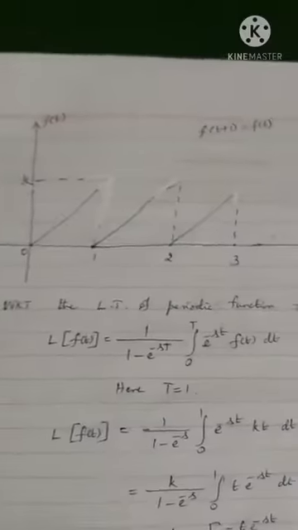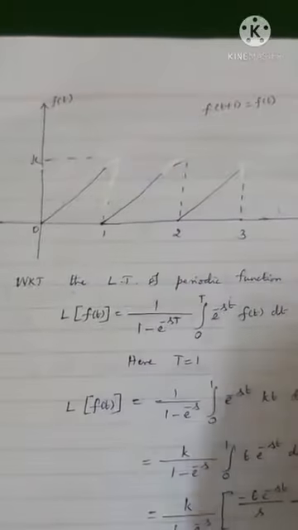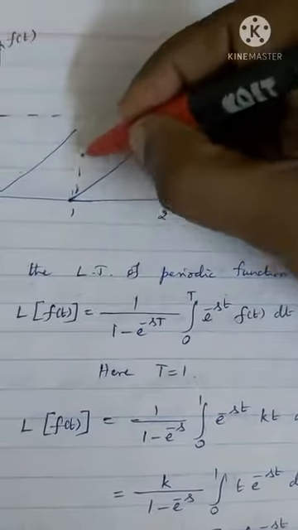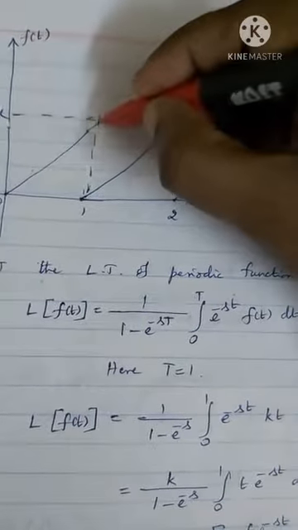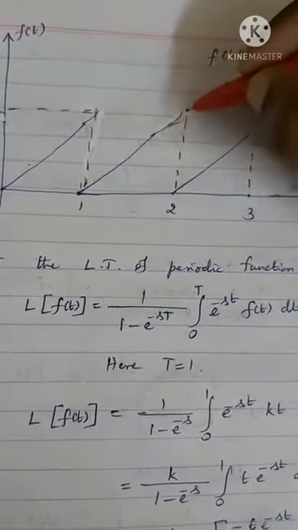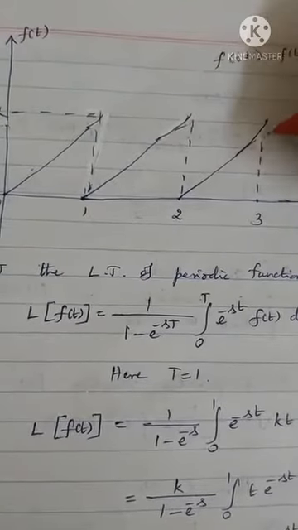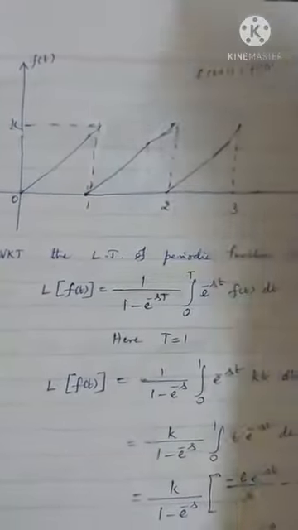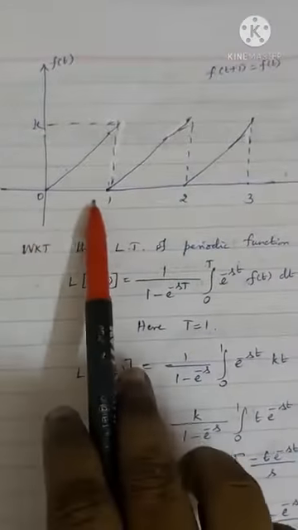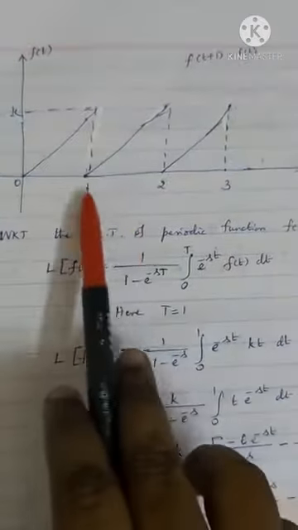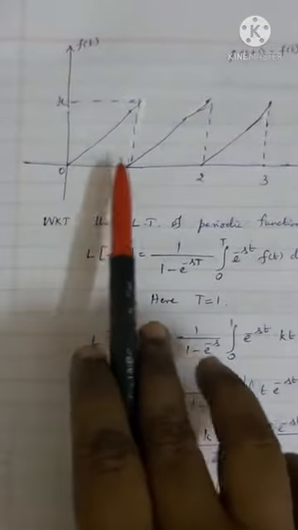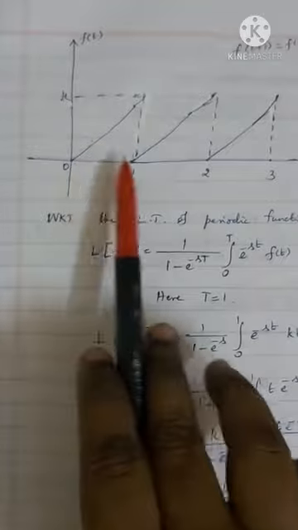You can see this diagram is not necessary. I draw dotted lines. The diagram is not necessary to show how it is similar. In the interval 0 to 1, a straight line. In the interval 1 to 2, a straight line. 2 to 3, a line. Which is similar, right? To study the characteristics of all these, it is enough to study the characteristics of the wave in the interval 0 to 1.